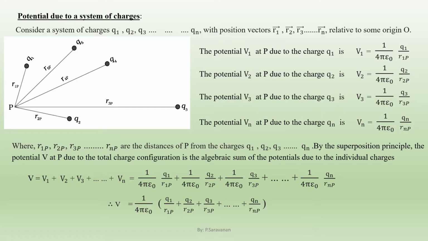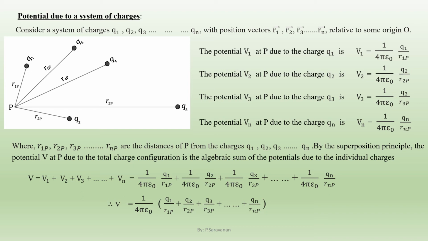Now let us derive an expression for the potential due to a system of many charges. Before that, we all must know that at any point P, there will be a single electric potential if only one charge is given. And there will be two potentials at the same point if two charges are given. Like that, if n number of charges are given, due to all these charges, there will be n number of potentials at the same point P, and the net potential will be equal to the algebraic sum of all these potentials. Using this concept, let us now go through the derivation.